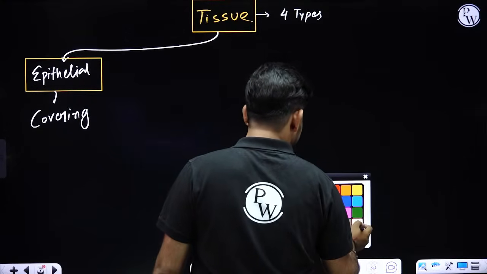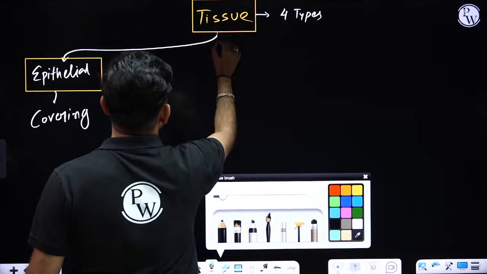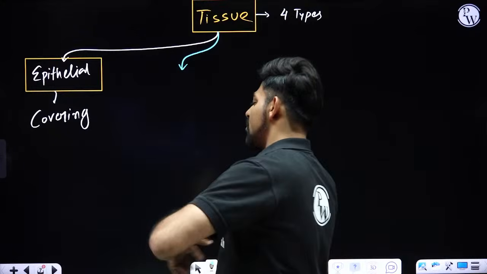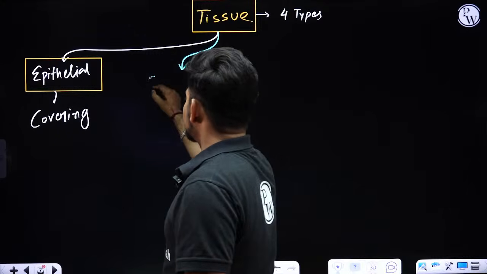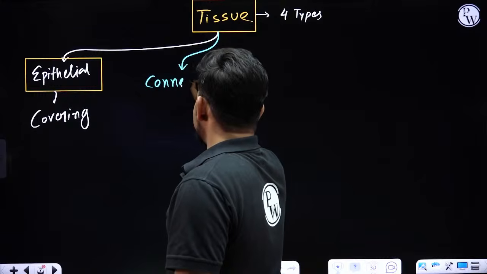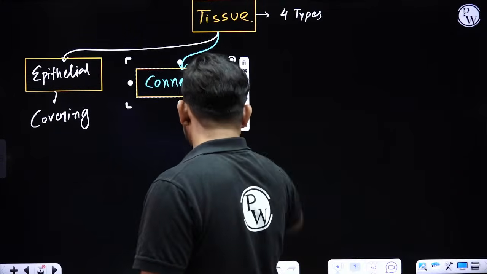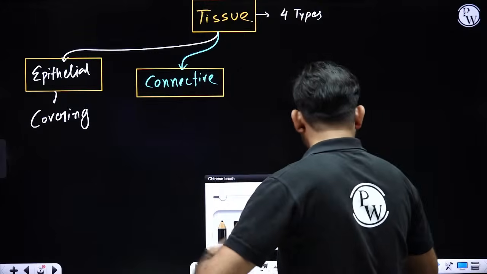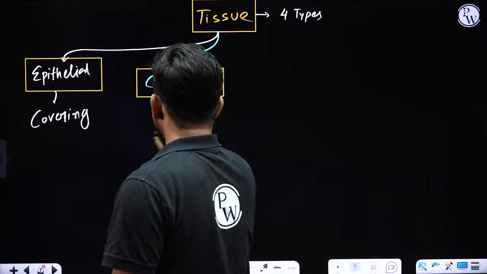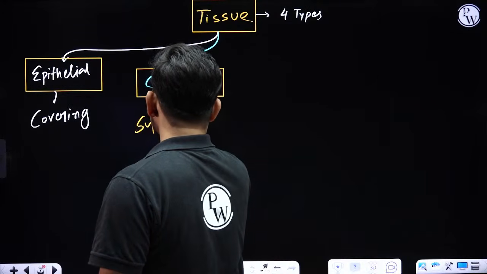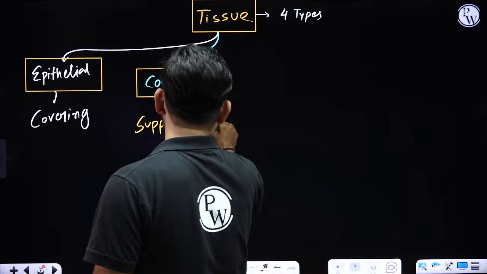The next tissue, the second tissue that will appear during the time of embryonic development, is called connective tissue. And what is the function of this connective tissue? This connective tissue is expert in providing support and link.